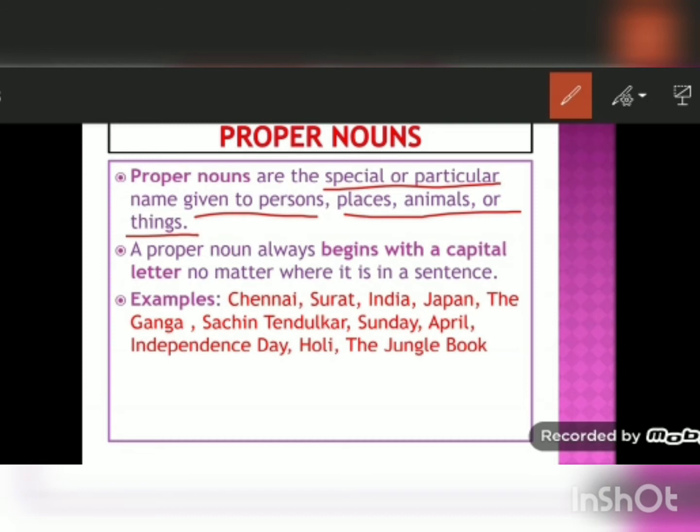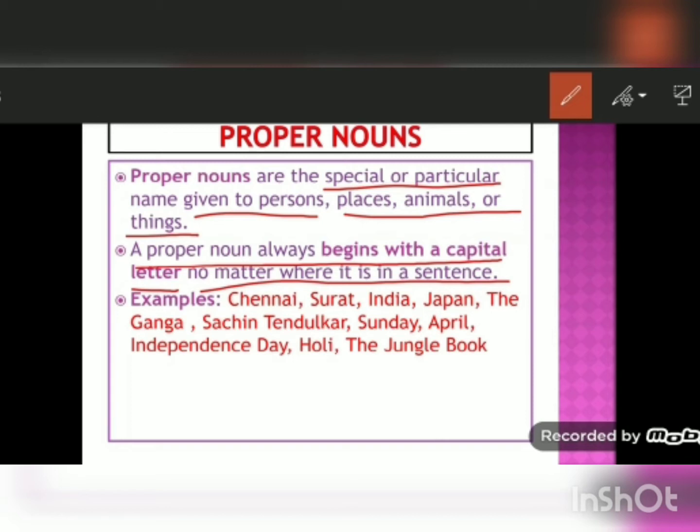Or when we name different things. So any specific or particular name given to persons, places, animals or things are the proper nouns. A proper noun always begins with a capital letter, no matter where it is in a sentence. Even if it is written at the beginning of the sentence or in the middle of the sentence, a proper noun should always begin with a capital letter.